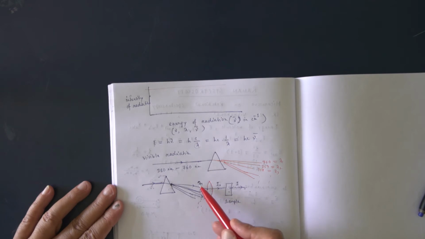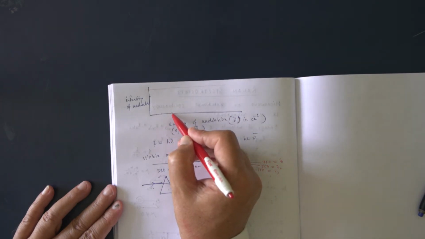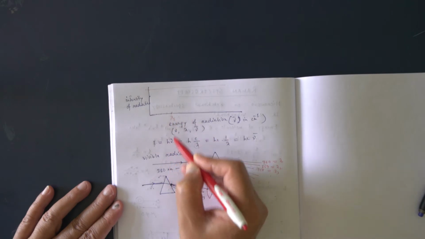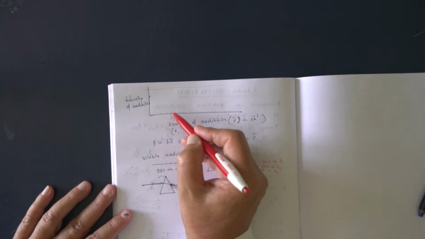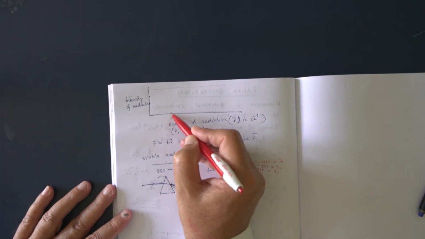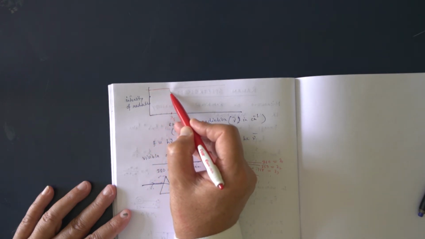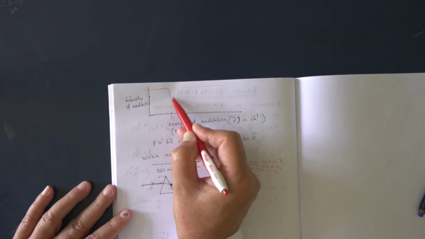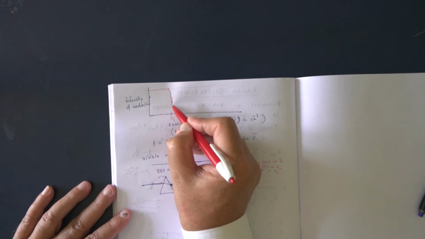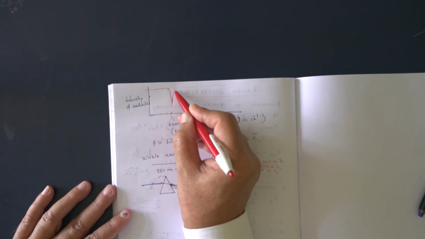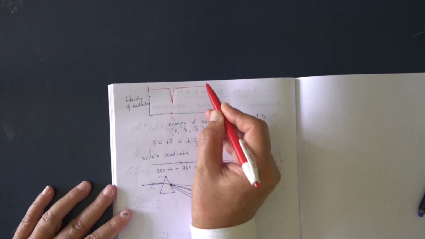Say out of all these wavelengths, suppose the molecule absorbs lambda 5. The molecule absorbs this particular wavelength, so the intensity of this particular wavelength will decrease, and we will get a line like this.